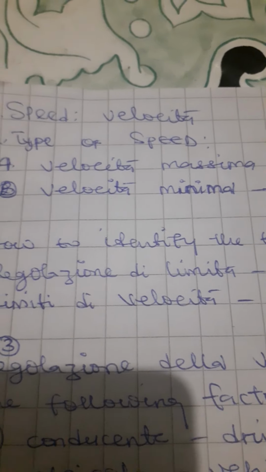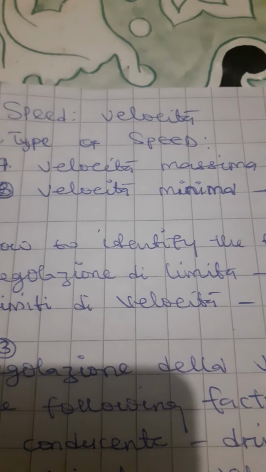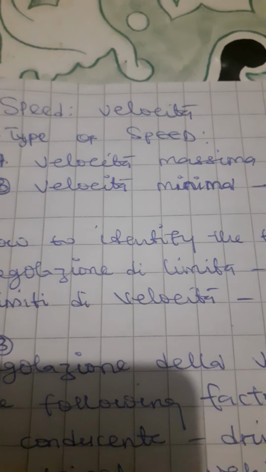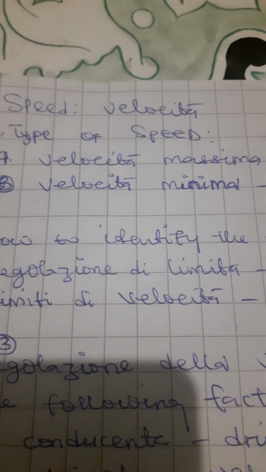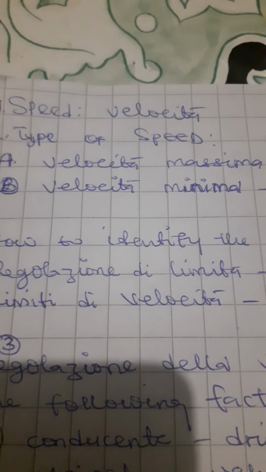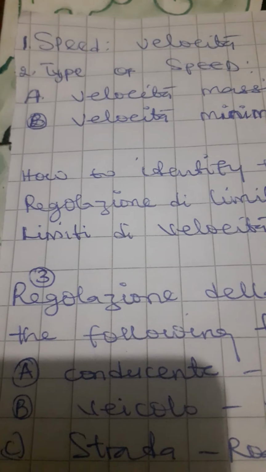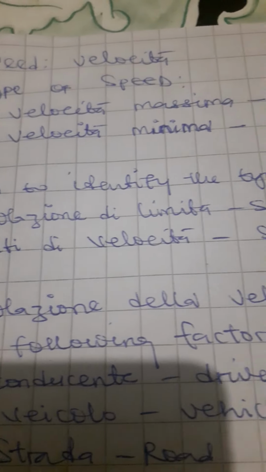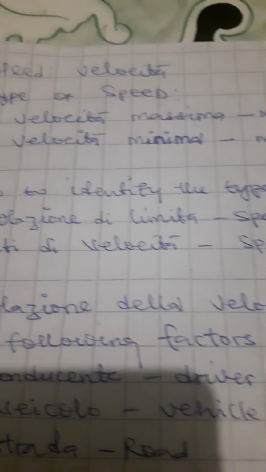Therefore, in the case of the minimum speed, which is known as velocità minima, you will see a circle with blue and white color, and the number is written inside of it. That is how to know a minimum speed. Then let us go to the next one we are seeing on the screen. This one is talking about how to identify the type of speed, which I've just explained.